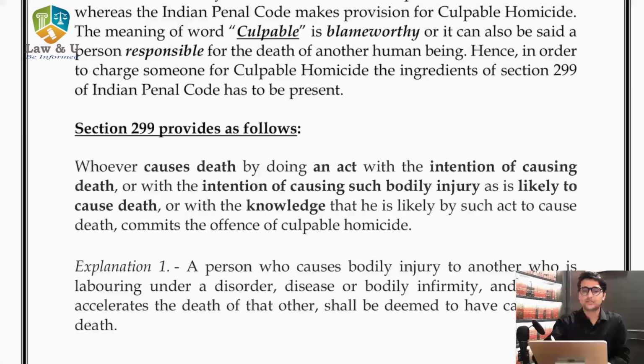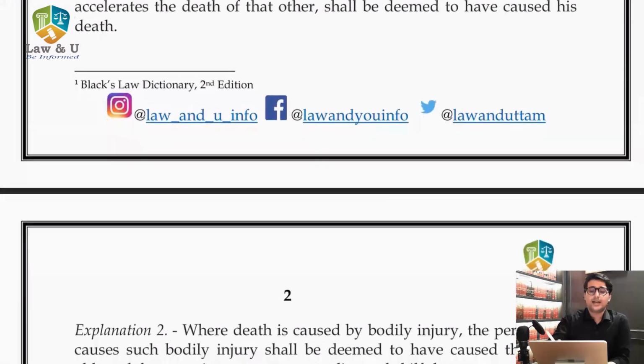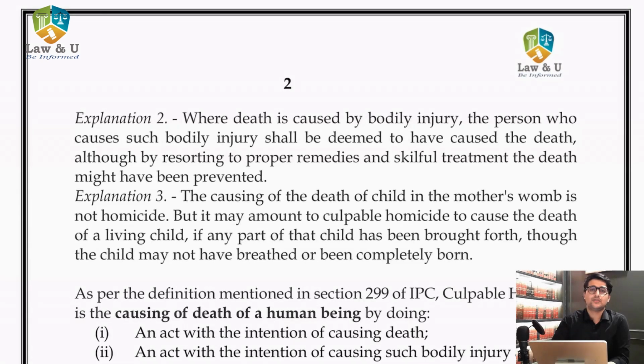Now coming to section 299. Section 299 reads as, whoever causes death by doing an act with the intention of causing death, or with the intention of causing such bodily injury as is likely to cause death, or with the knowledge that he is likely by such act to cause death, commits the offence of culpable homicide. This is the definition of culpable homicide and it also has 3 explanations for the same.